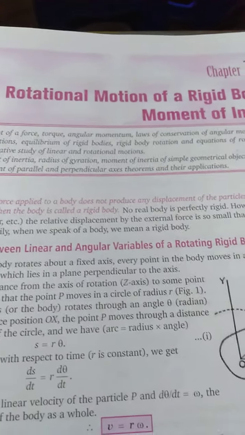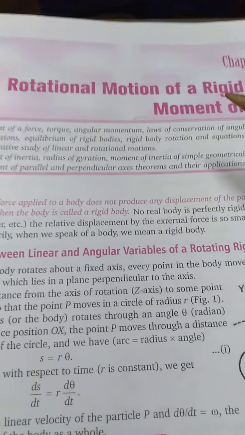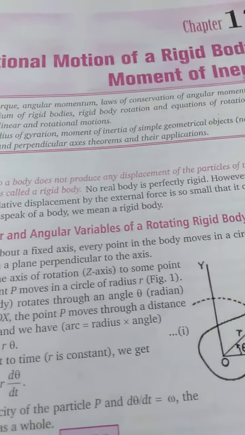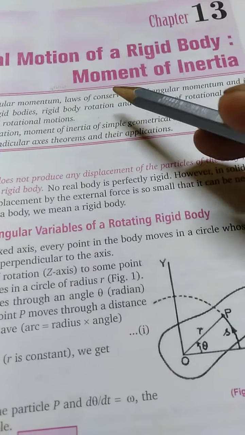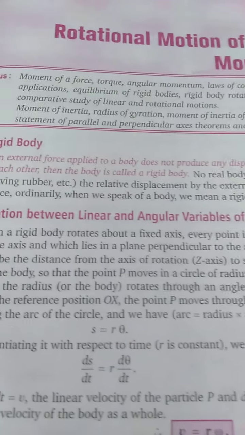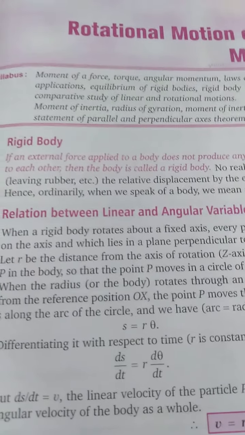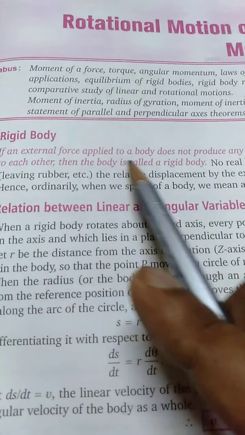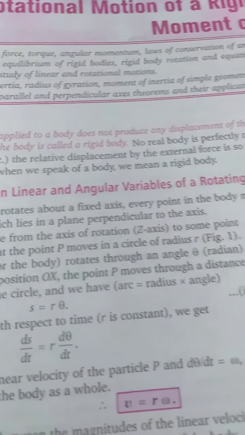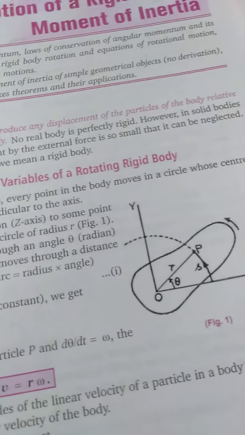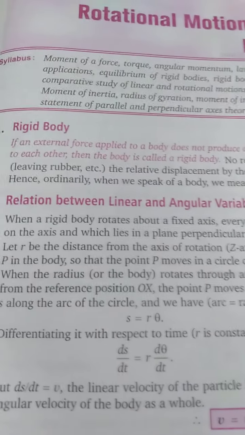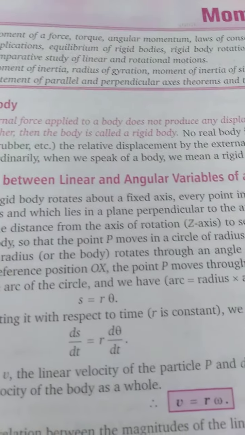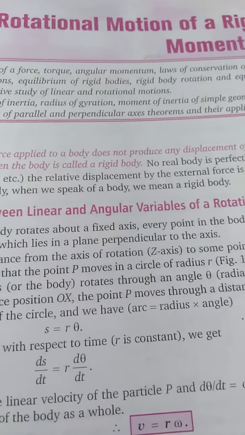Hello students, let's start the new chapter, rotational motion of a rigid body and moment of inertia. Now what is a rigid body? The definition given here is: if an external force applied on a body does not produce any displacement of the particles of the body relative to each other, then the body is said to be a rigid body.